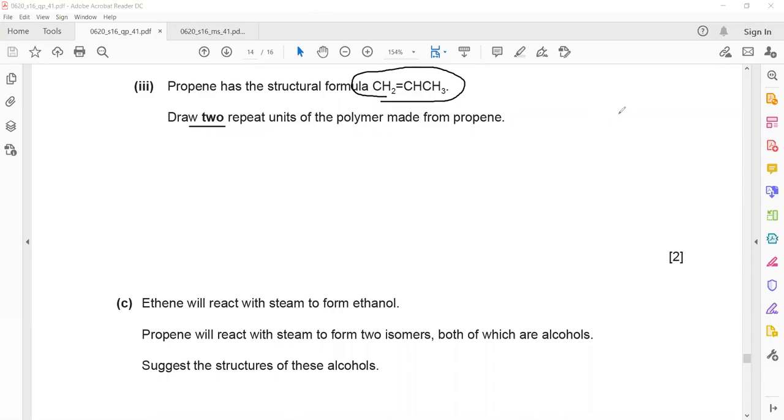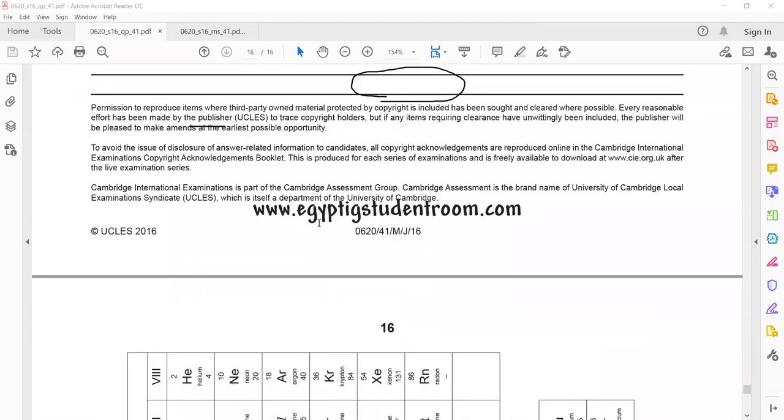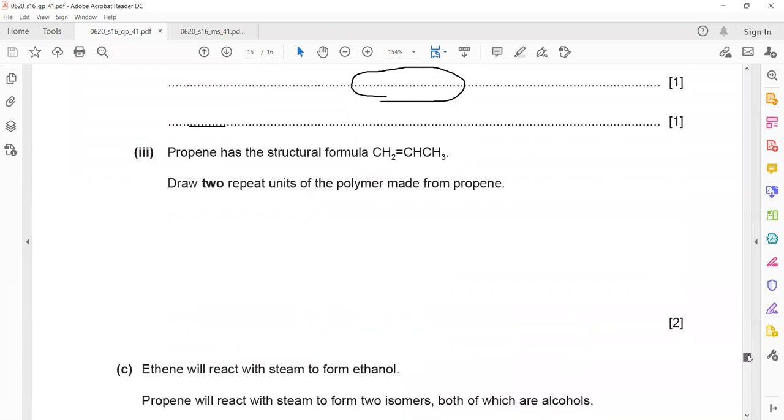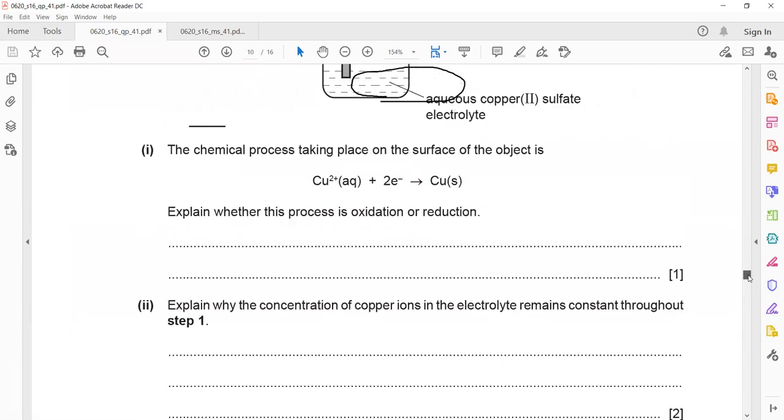So first I will roughly work it out. Blank pages are also available, you can see here. For working, you can use the blank pages.